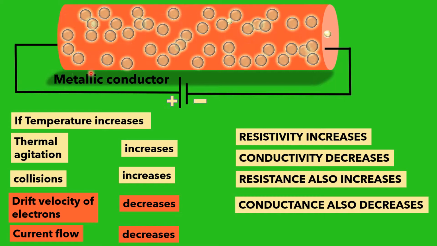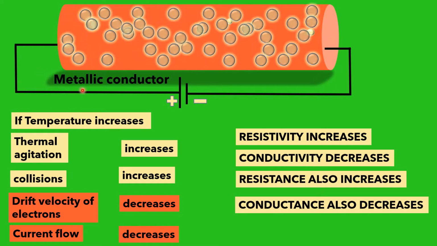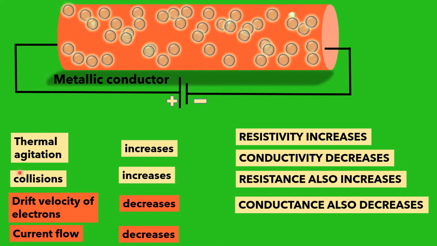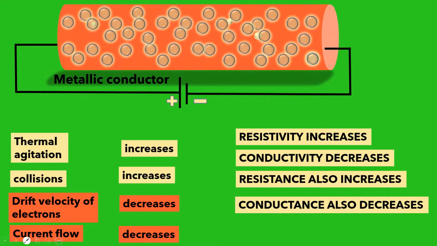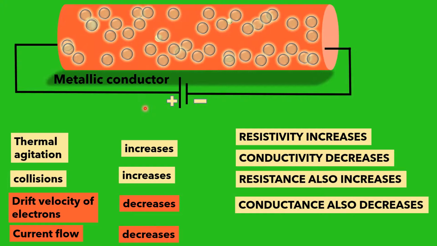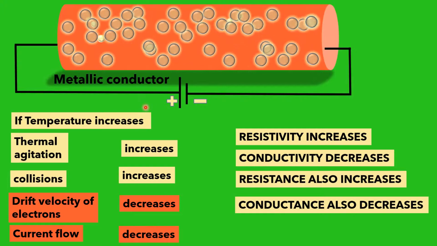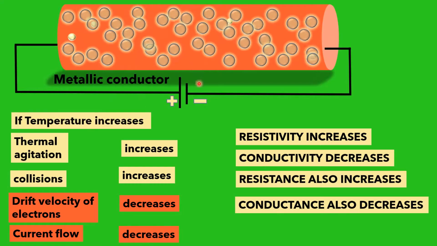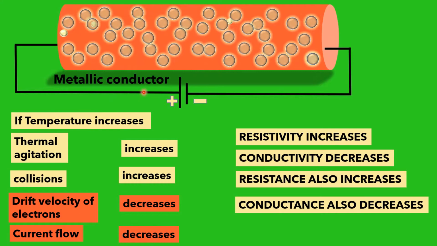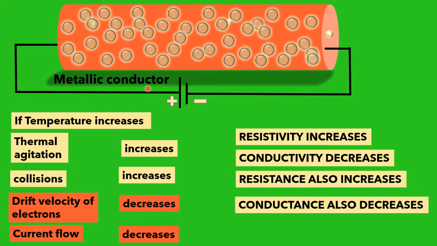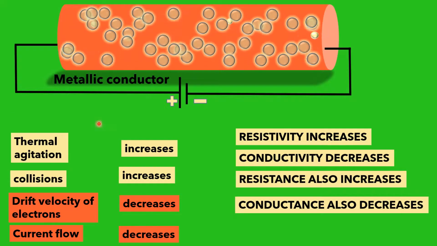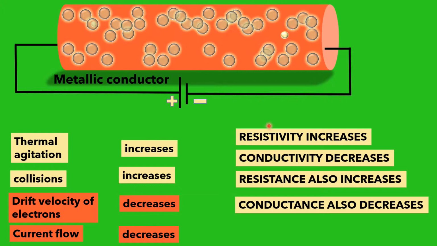It should be noted that this is only for metallic conductors. These explanations are not suitable for semiconductors or insulators. The phenomena for semiconductors and insulators are entirely different from this manner. According to metallic conductors, if the temperature increases, these are all the effects.